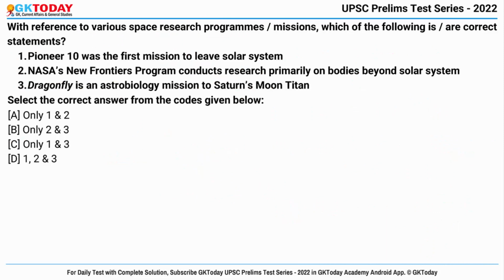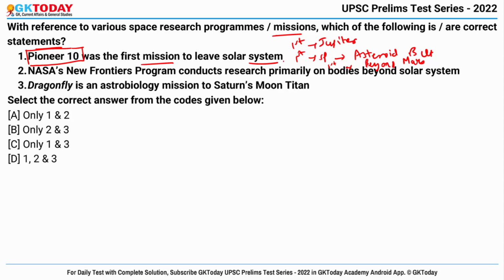Question number 2. With reference to the various space research programs or missions, which of the following are correct statements? Regarding different types of space research programs, you have to identify which of the following statements are correct, okay? The first statement says Pioneer 10 was the first mission to leave the solar system. Do remember that Pioneer 10 is the first mission to the planet Jupiter. Also, it is the first spacecraft to traverse the asteroid belt, and it is also the first to fly beyond the planet Mars. So yes, it is the first mission to leave the solar system as well.